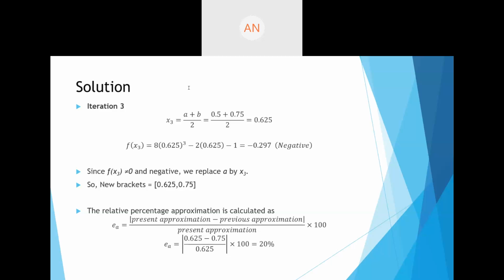Remember, we are always using 4 digits after decimal. Always use 4 digits after decimal. In numerical methods, in this entire subject, we are going to use 4 digits after decimal. Alright. What is x4? What is the value of x4?